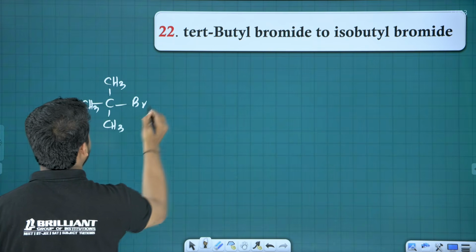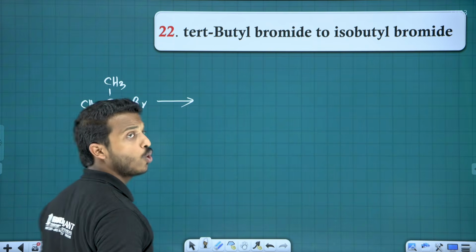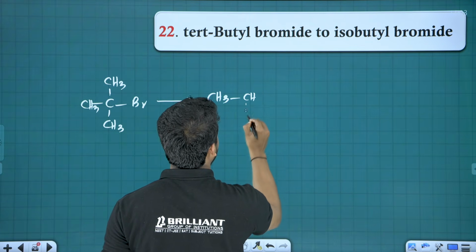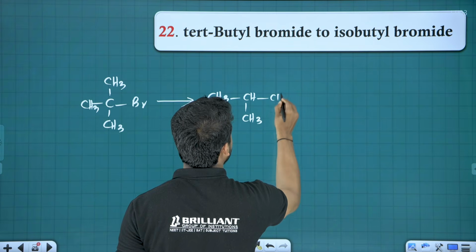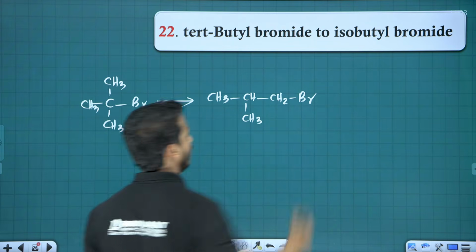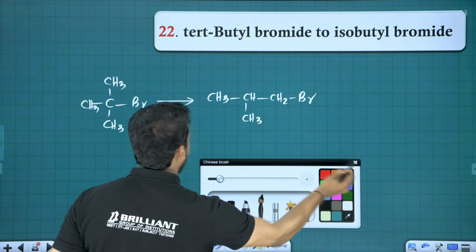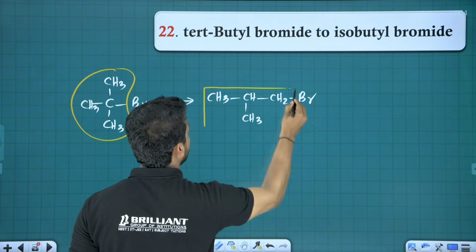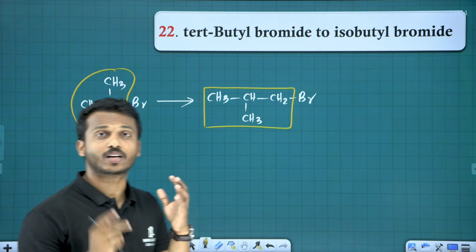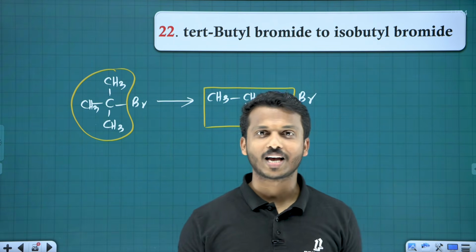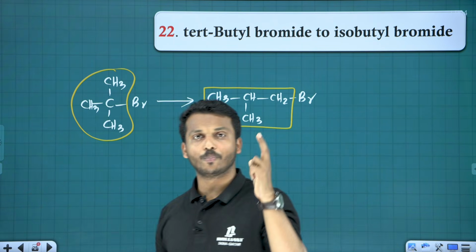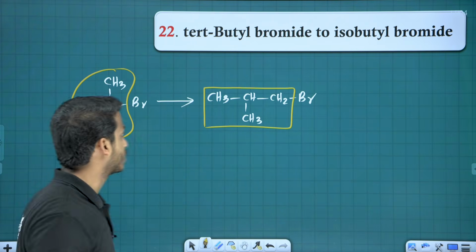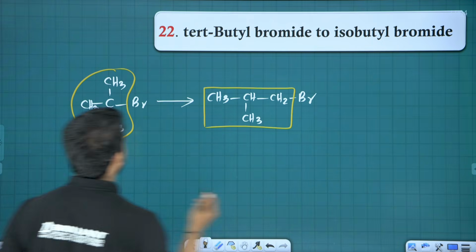Tert-butyl bromide to which one? Isobutyl bromide. What is isobutyl? This is called isobutyl bromide. Dear all, this is called tert-butyl. This is called what? Isobutyl. Okay, don't forget to study the branches. The common names are isopropyl, isobutyl, sec-butyl, tert-butyl, neopentyl, neohexyl. Those terms please remember. So what is the step here?